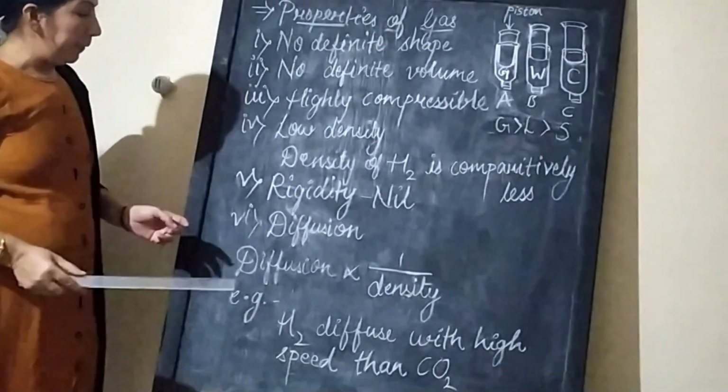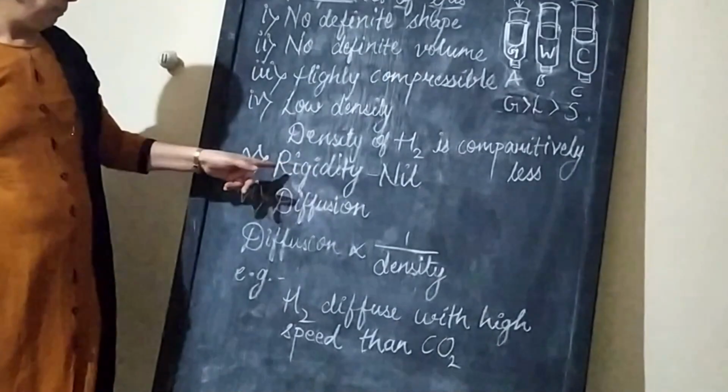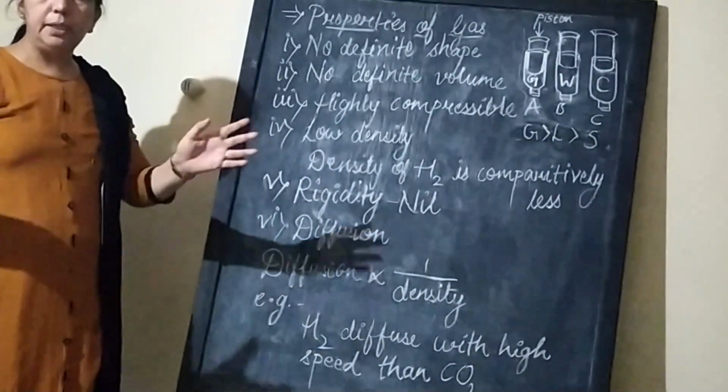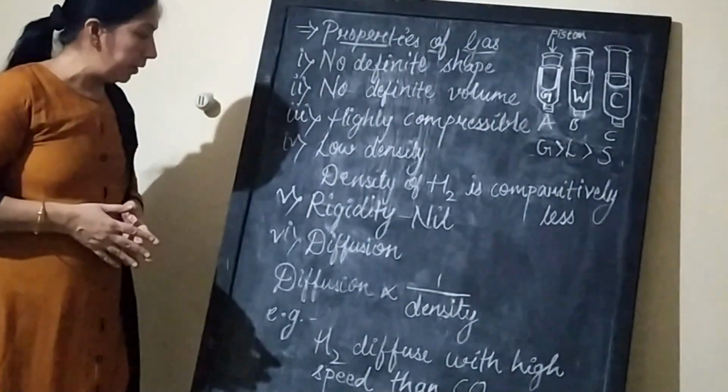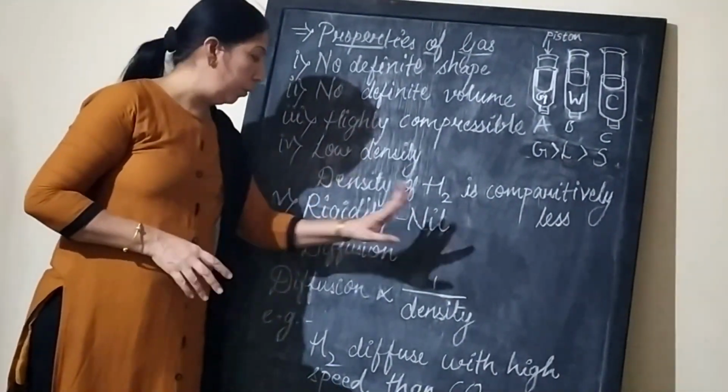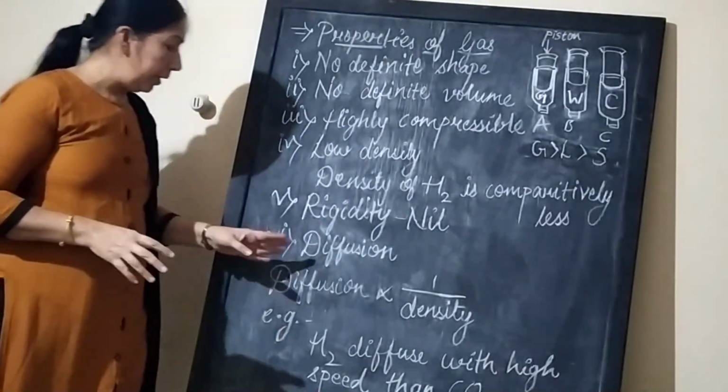Now the next property is rigidity. Rigidity means hardness. Because particles are very far away from each other, we can say the rigidity of all gases is almost negligible or nil.